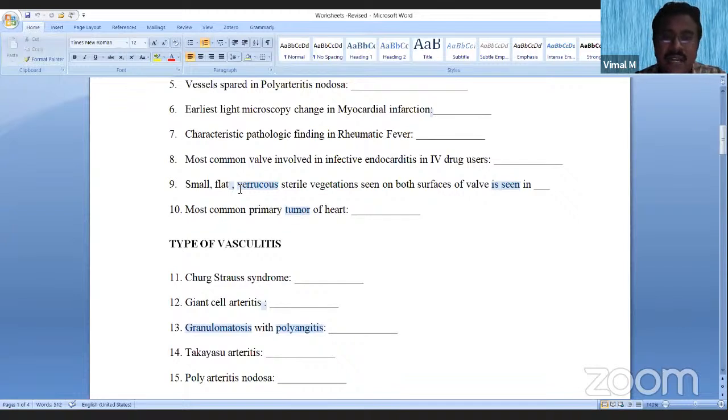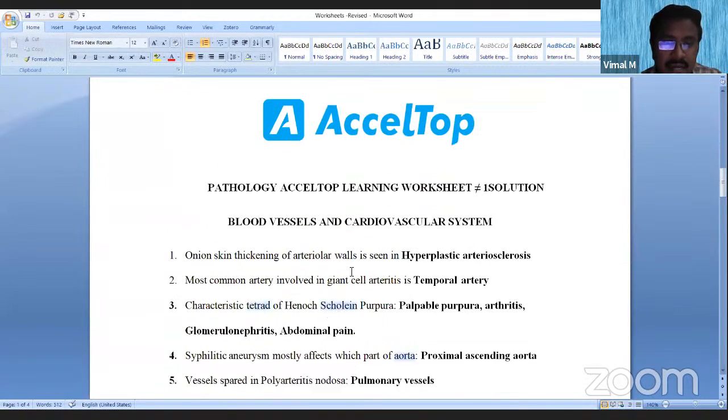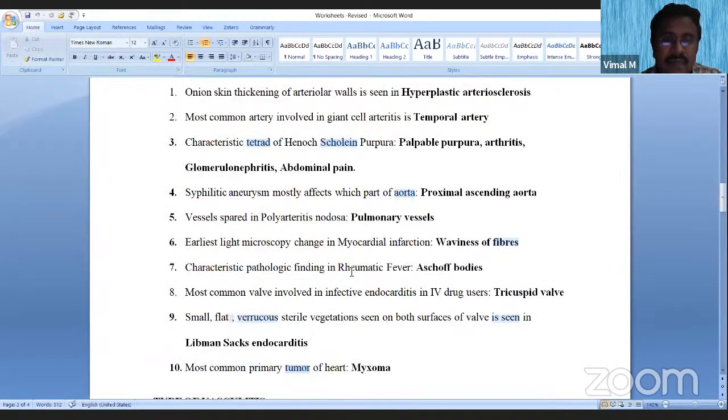Characteristic pathologic finding in rheumatic fever. Most common valve involved in infective endocarditis in IV drug users. Small, flat, verrucous, sterile vegetations seen on both surfaces of the valve is seen in. Most common primary tumor of the heart. Let us see the answers.